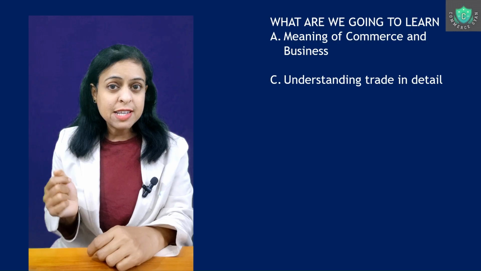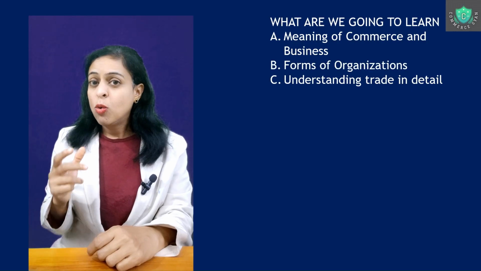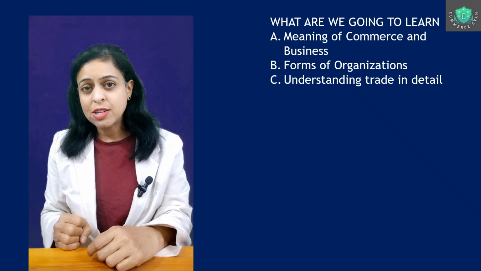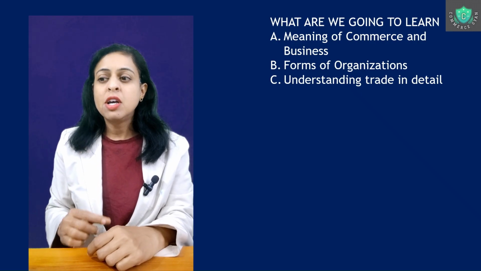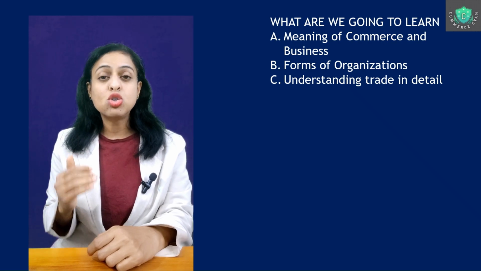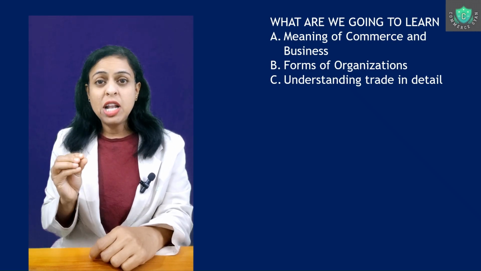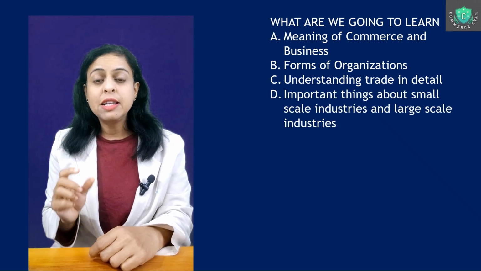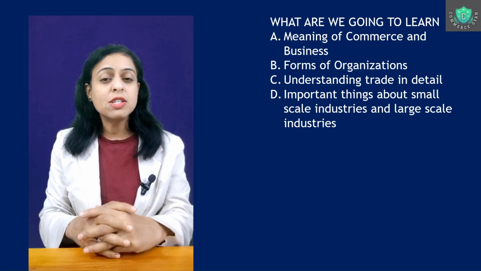What are the difficulties that a person may face after registration? What are the different formalities they have to comply with? All these things we are going to understand in this second part. The third thing we are going to understand is the meaning of the word trade in detail. Then we will understand the large scale and small scale industries, their meaning, their definition, the benefits, all this we are going to understand.